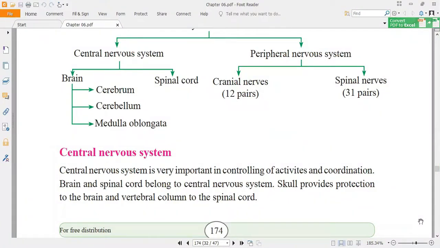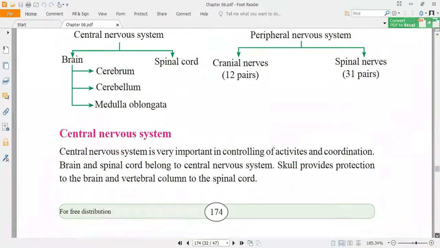It is protected by a hard structure. We can call it the cranium or the skull. The brain is protected by the skull, a very hard structure. And the spinal cord is protected by the vertebral column. Both are hard structures, the skull as well as the vertebral column.